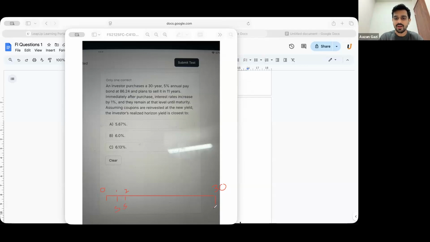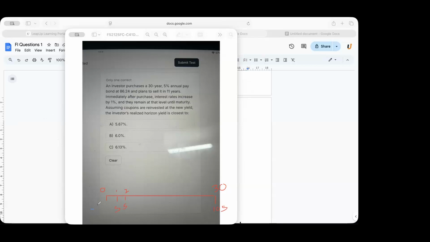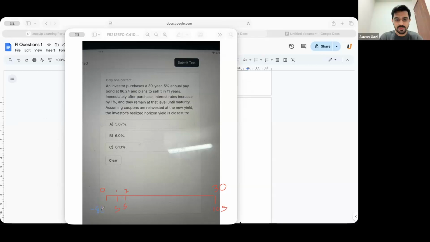And finally, you will get 105. What is the price that you paid? 86.24. Okay. First and foremost, what is the YTM? What was the YTM when you bought the bond? Can you find that out?